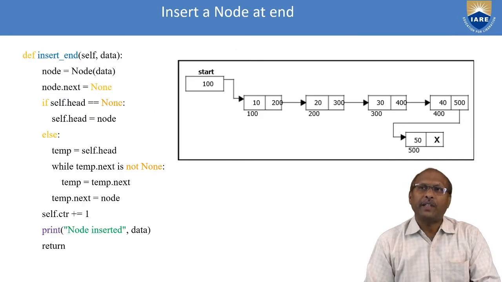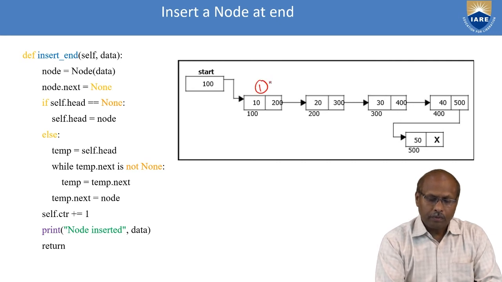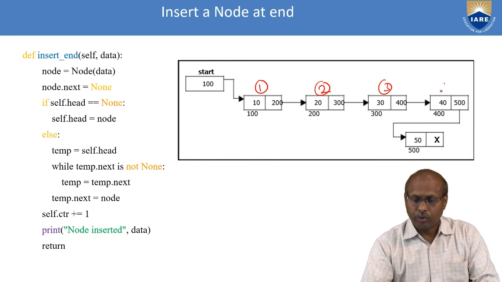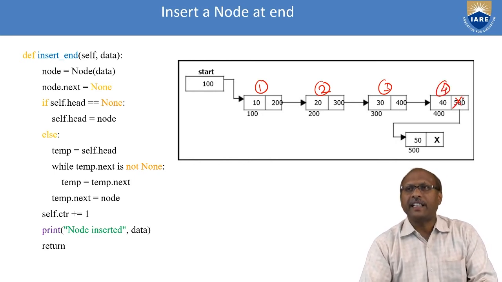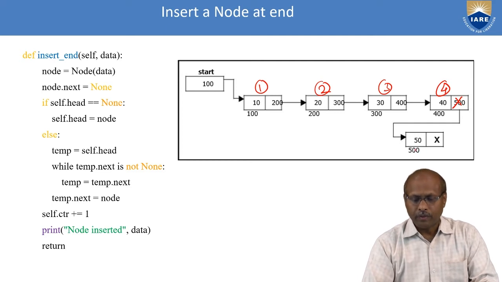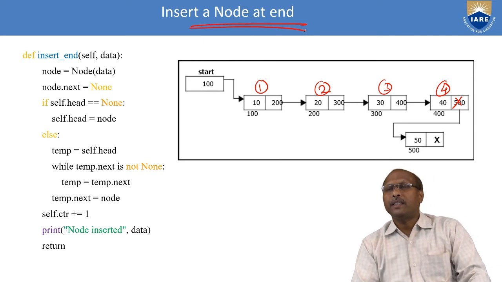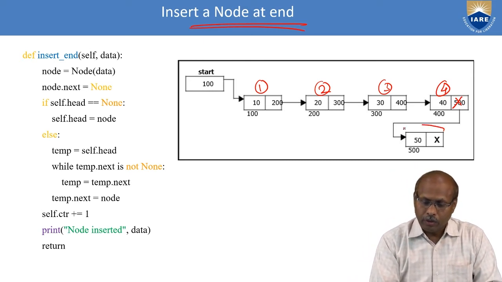Similarly, I want to insert a node at the end. Assume first node, second node, third node, fourth node. Four nodes are there initially. And this is null. Nothing is there. Now this is my new node. This node I want to attach at the end. Now my goal is to insert the node at the end. This is my new node.